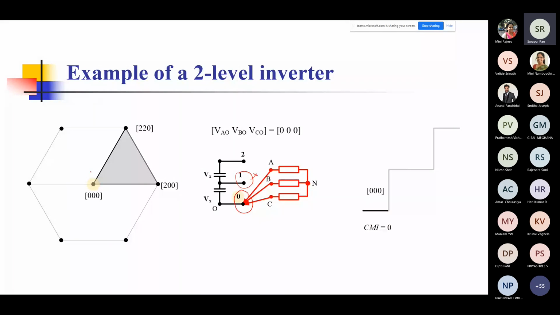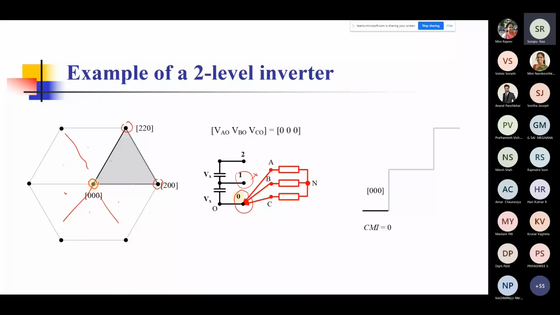Okay, if you represent the space vector of a two-level inverter, you can see that it will have these various sectors, 1, 2, 3, 4, 5, 6, like that. And when you switch, you go from one state to another, like that. One state to another, and so on. So this is how you switch.